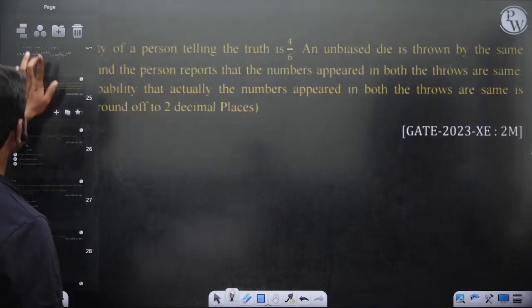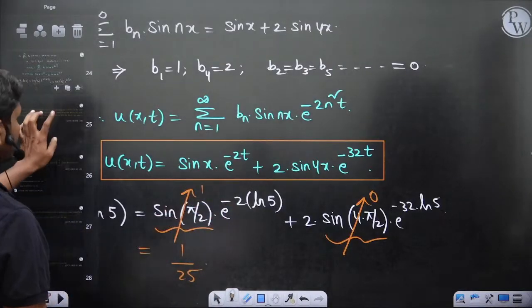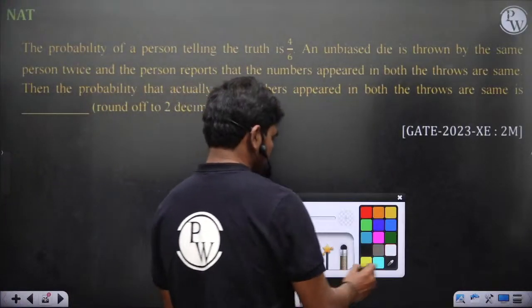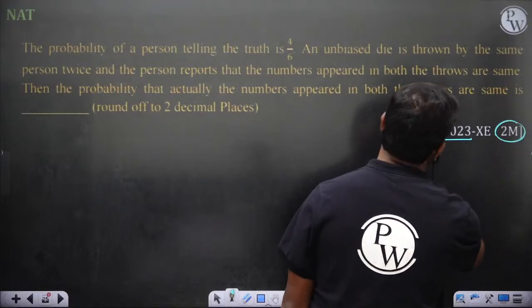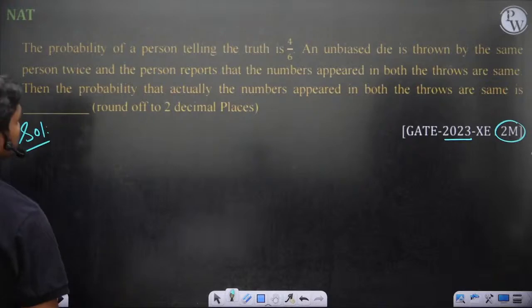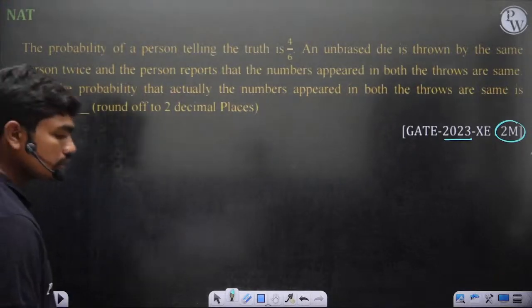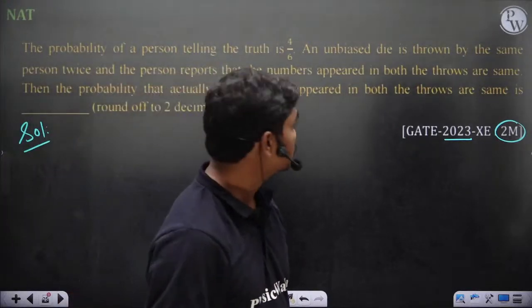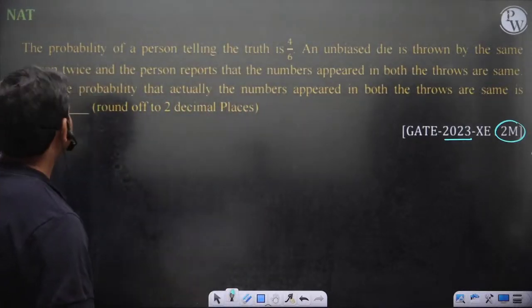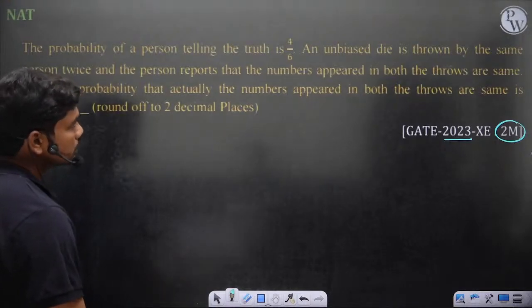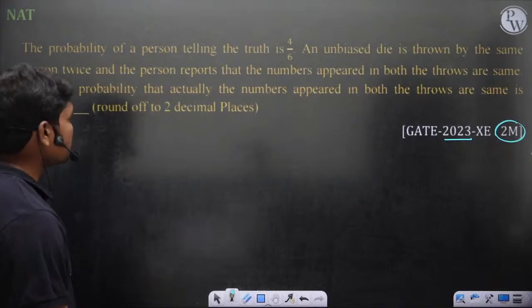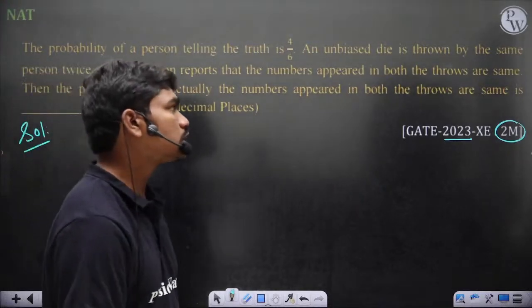So let's see some question from probability, again 2023, 2 marks. The probability of a person telling the truth is 4/6, means out of his 6 statements only 4 are correct. An unbiased die, means basically a fair die, is thrown by the same person twice, and the person reports that the number appeared in both the throws is the same. Then the probability that actually the numbers appeared in both the throws are the same is dash.